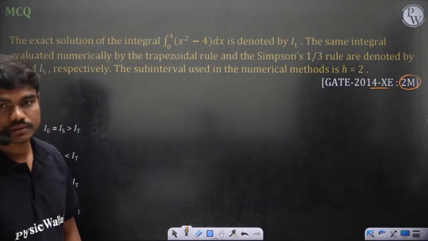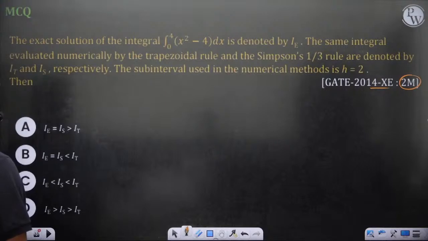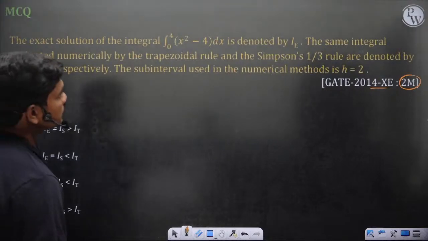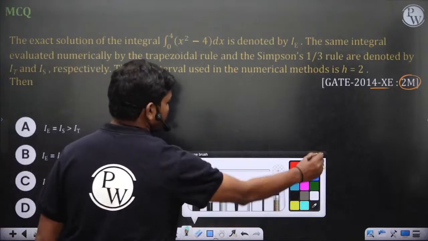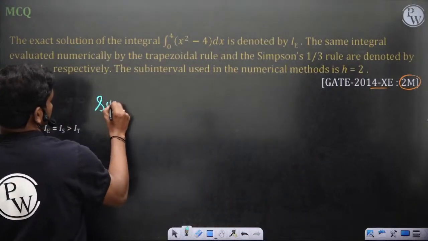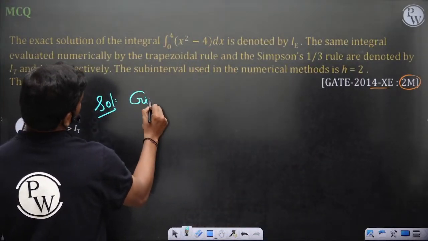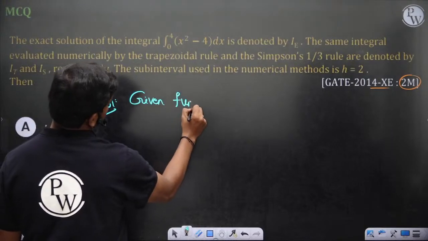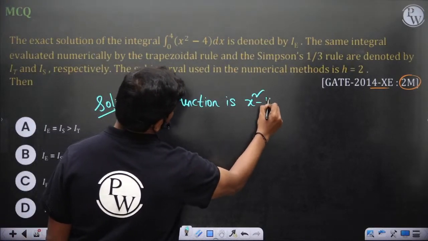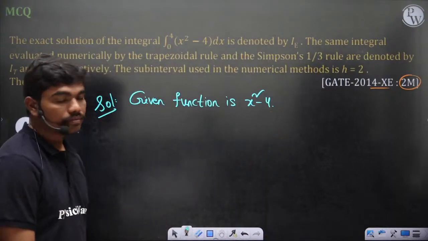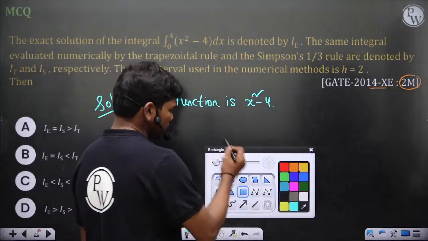So what is this story then? Let's see. The exact solution of the integral from 0 to 4 of x square minus 4 dx is calculated. Firstly, let us try to plot this curve. The given function is x square minus 4. Let us plot this function.